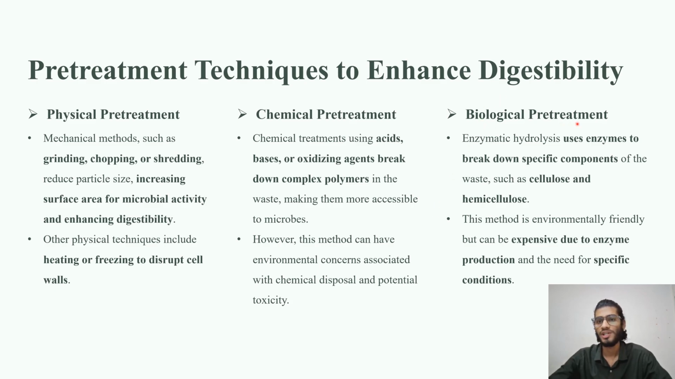Biological treatment uses enzymes for the breakdown of complex molecules, and it is done for specific kinds of components like cellulose and hemicellulose. As it is done for specific components, it is a bit expensive compared to the other two processes. It is expensive because it uses enzymes, and it needs specific conditions for the breakdown.